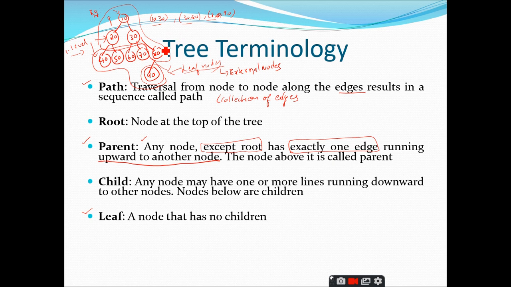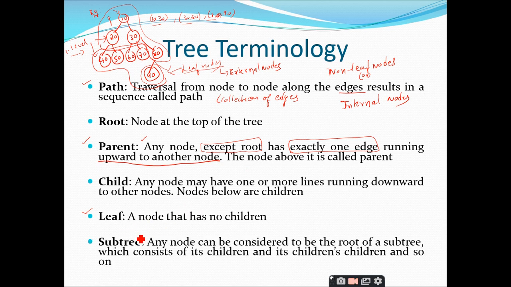What are non-leaf nodes? That means they have at least one child. For example, if I take this 10, it has two child nodes. If I take 20, two child nodes. 30, three child nodes. 80, only one child. So if any node has at least one child, we call such nodes non-leaf nodes, or else we can also call them internal nodes. Is it clear? Yes, sir.